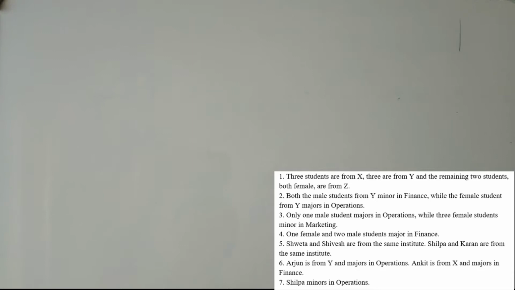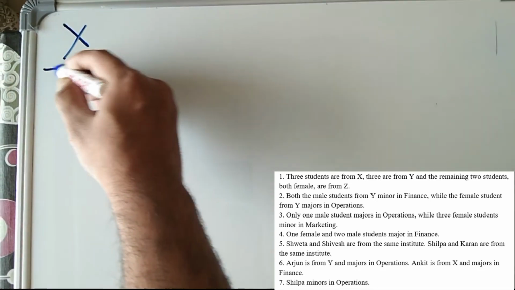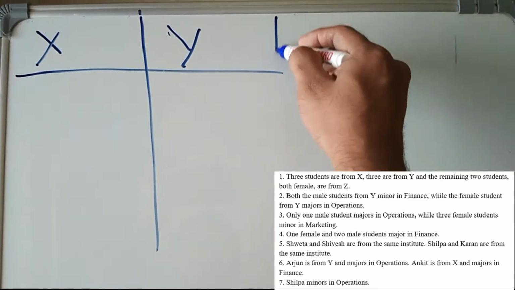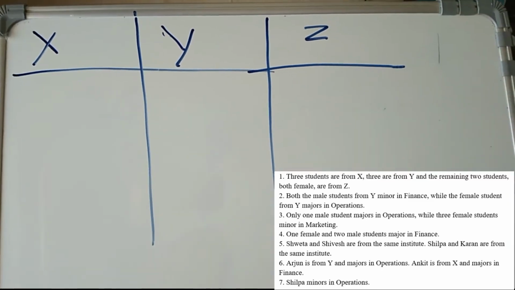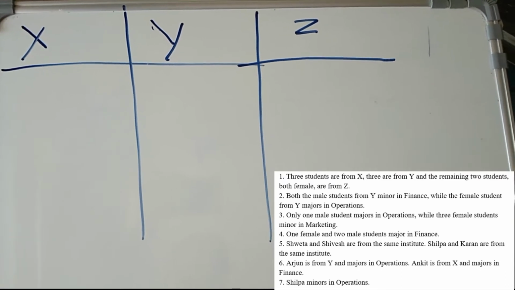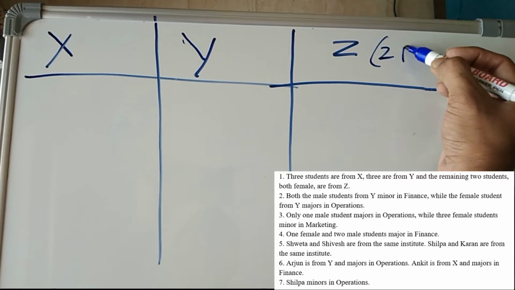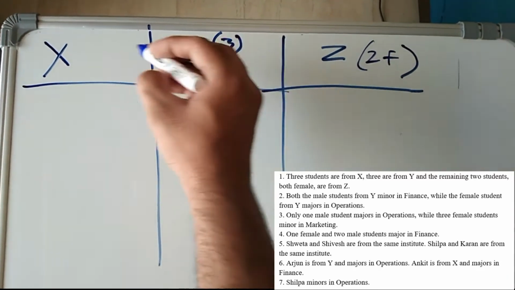Okay, so first let me draw the table. Three are from X, three are from Y, and the two, both female, are from Z. So two, both female, and remaining three people, and three here.